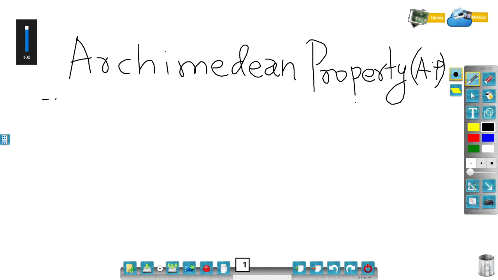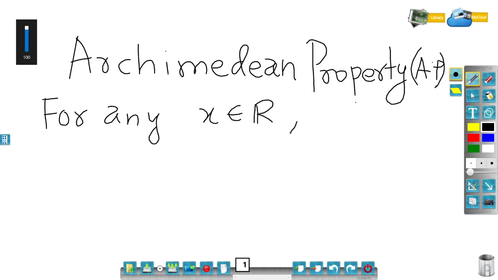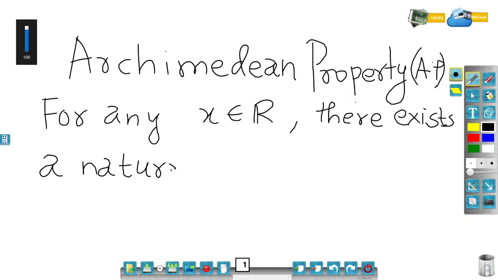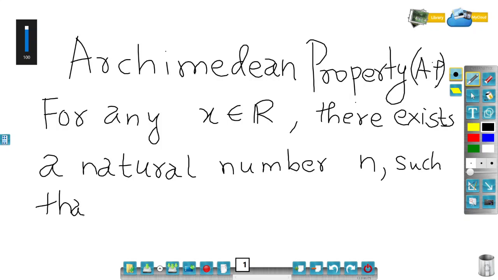So the result says that for any real number x, for any x belongs to R, there exists a natural number n such that x is always less than n.